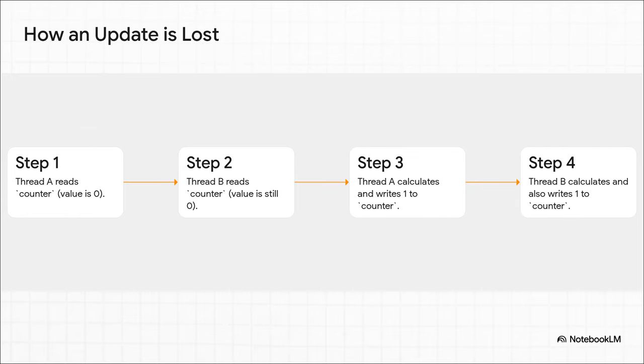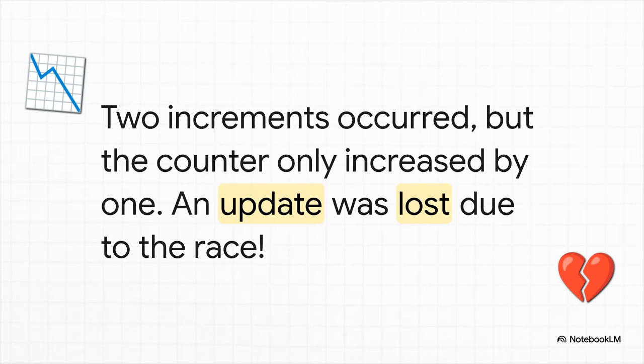So did you catch that? We had 2 increment operations happen. But because they both started from the same place, 0, thread B's work just completely wiped out thread A's. The final result is 1, not 2. We literally lost an update. Now, imagine that chaos happening thousands of times a second. That's how we end up with those crazy random numbers. And this isn't some weird Python thing, by the way. This is a fundamental problem that can cause massive issues, like corrupting a database or crashing a website.